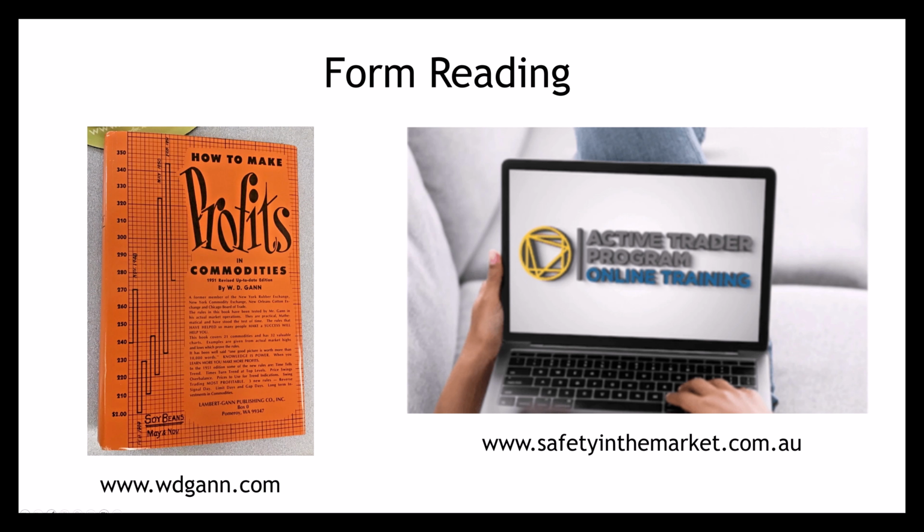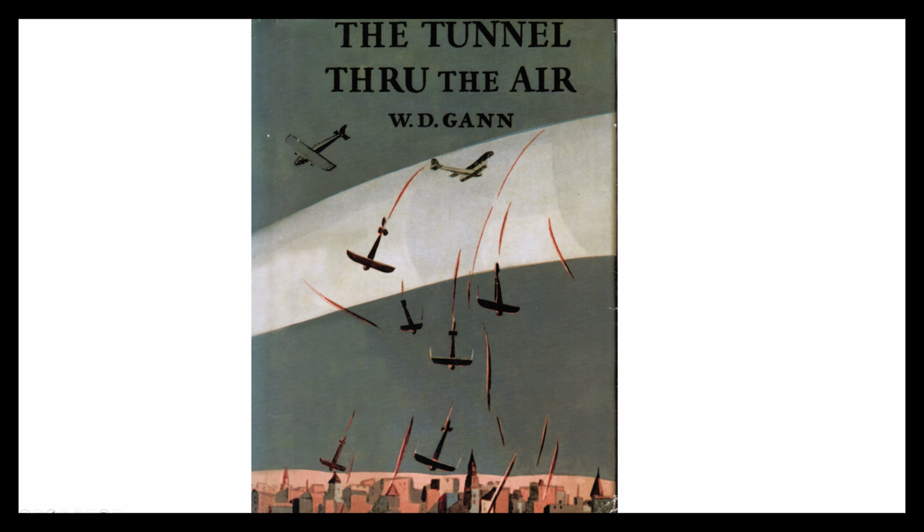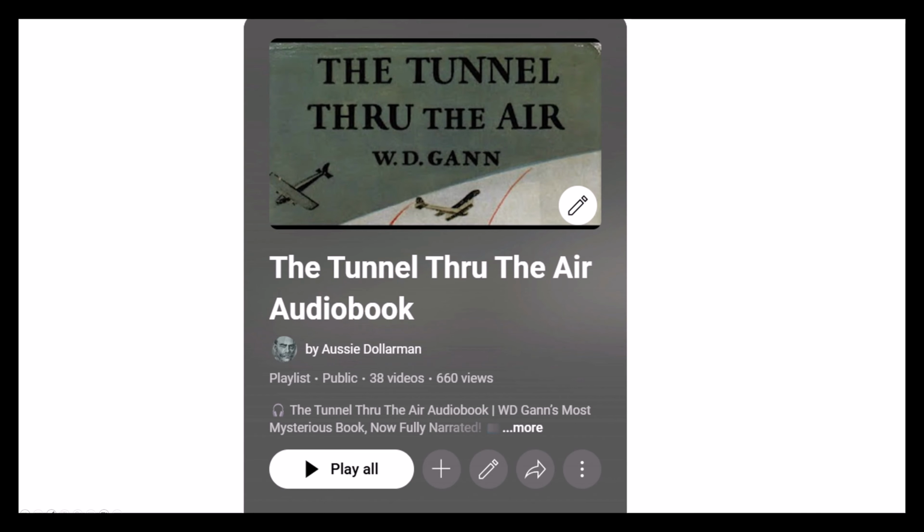As we go through these markets, I'm going to be looking at them through the lens of form reading and also forecasting. If you're interested in learning the mechanics behind form reading, you can check those out in Gann's book, How to Make Profits in Commodities, or where I learned it from as a student at Safety in the Markets Active Trader Program. For forecasting, I use cycles from W.D. Gann's book, The Tunnel Through the Air. They are coded in there. They're not easy to find, but you can get started by listening to the audiobook of Tunnel Through the Air that I recorded for this channel.